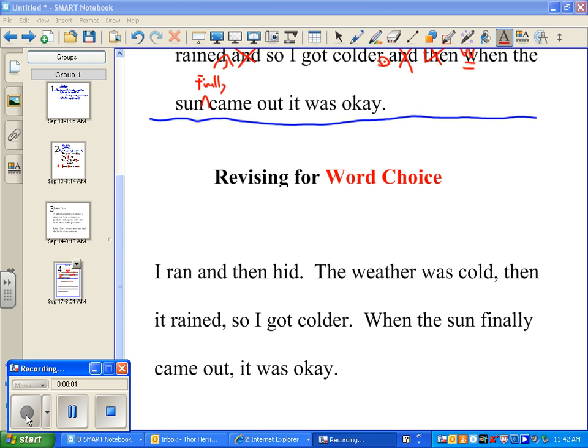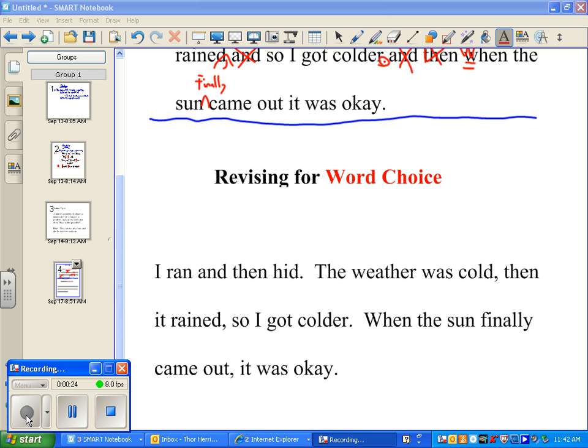So now let's look at the same terrible sentence that we have revised a little bit. And now let's look at some ways we could change it even more. Now we're talking about this next step, and that's revising for word choice. What does word choice mean? Word choice means what words you want to pick. That's exactly what it means, right? Which words do we pick?